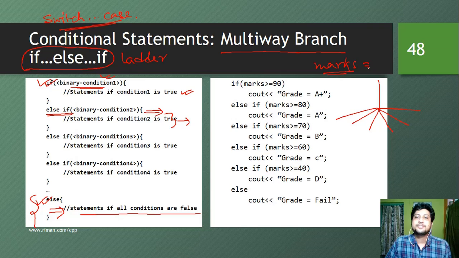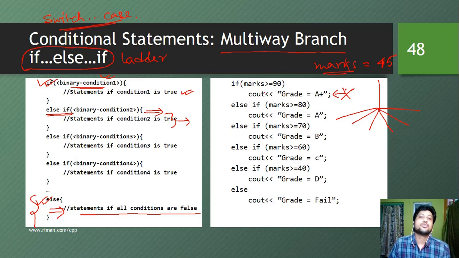So suppose the marks is, say, 45. What will happen? First of all, we are going to check if the marks is greater than or equal to 90. Obviously, the marks 45 is not greater than or equal to 90, so we are going to ignore this particular statement. So this is ignored.